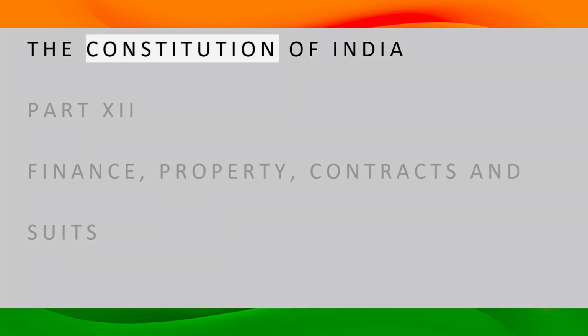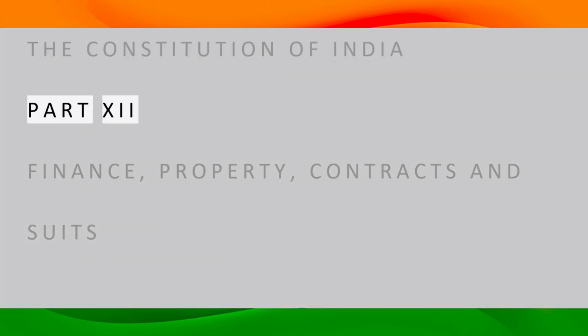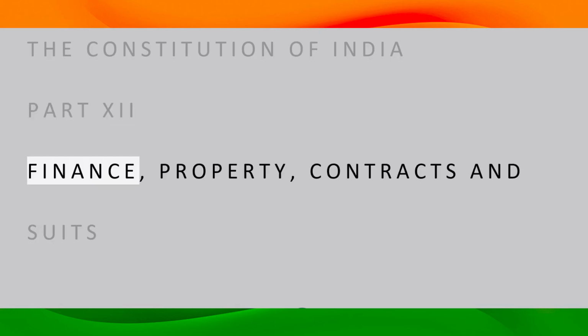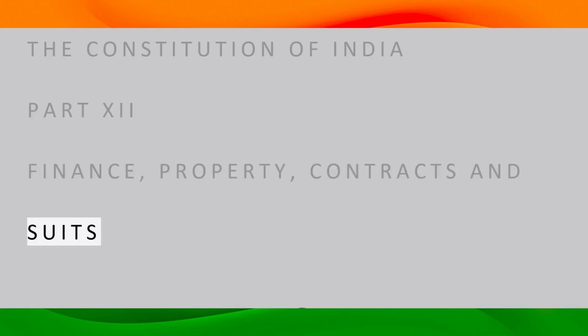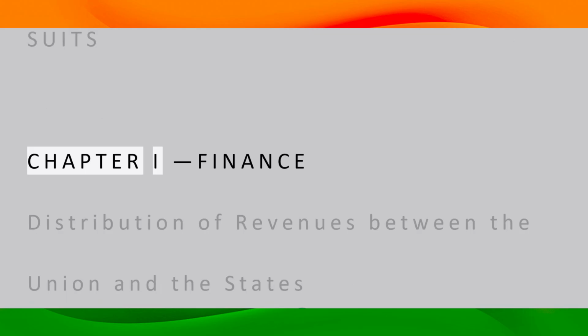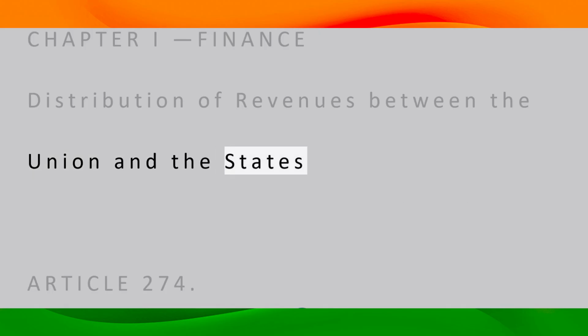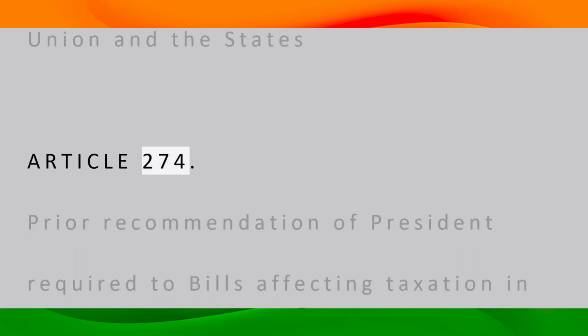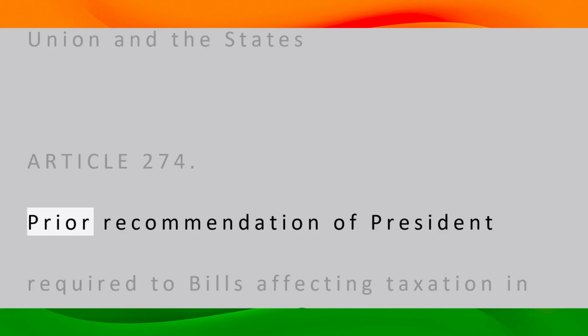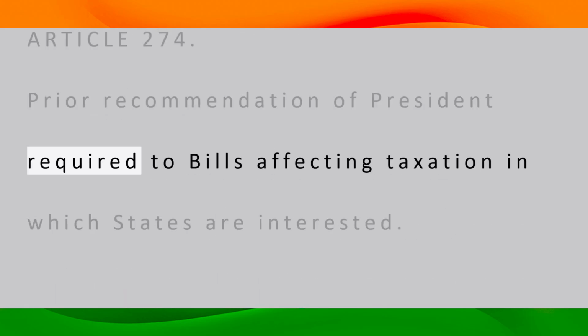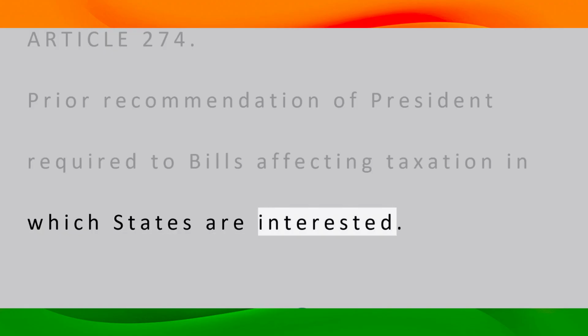The Constitution of India. Part 12. Finance, Property, Contracts and Suits. Chapter 1. Finance. Distribution of revenues between the Union and the states. Article 274. Prior recommendation of President required to bills affecting taxation in which states are interested.